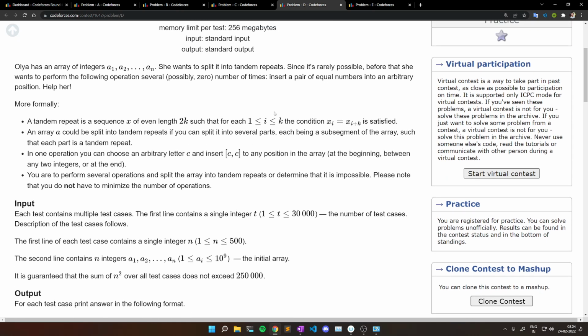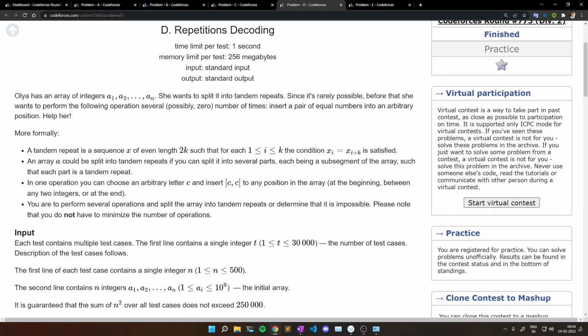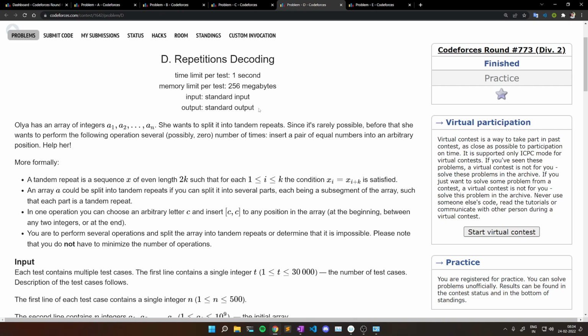This problem was really hard to implement. During contest time I got the approach, but I was unable to implement it because for me it was really hard to implement this problem. So yeah, let's see this problem, the last problem, D.